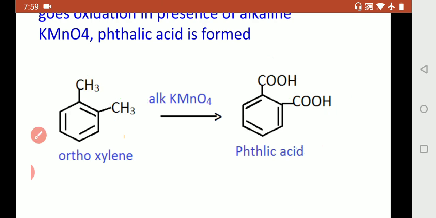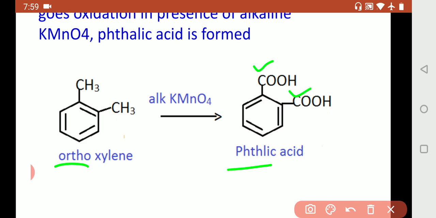Such one example we have seen. And what is the position? Is there any change in the position between reactant and product? In the reactant, both methyl groups are at ortho position. In the product, phthalic acid, both carboxylic acid groups are in ortho position. So this is ortho dicarboxylic acid. Its name is phthalic acid.